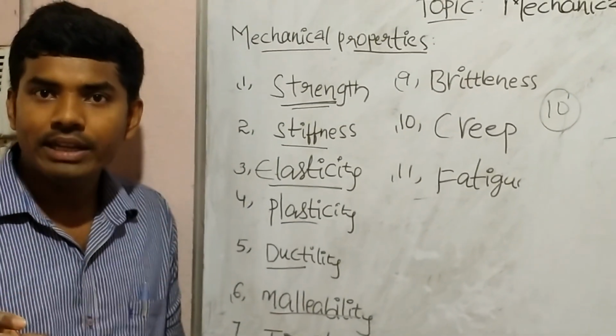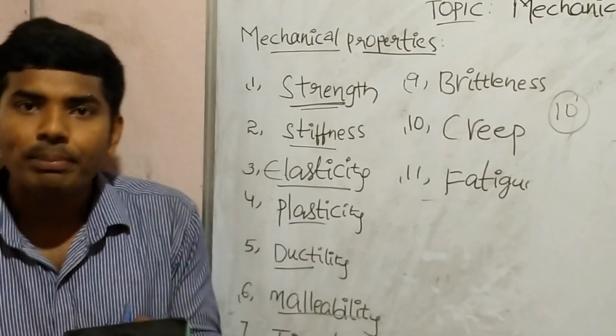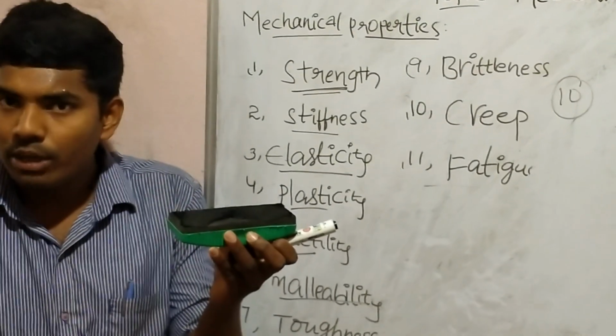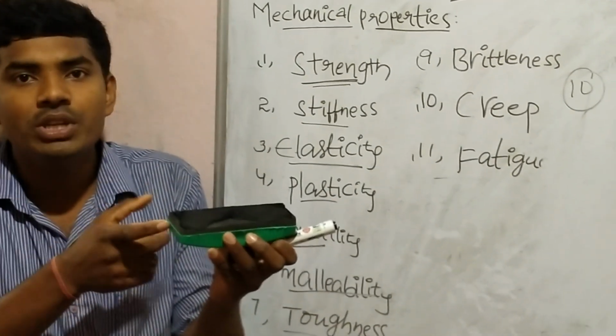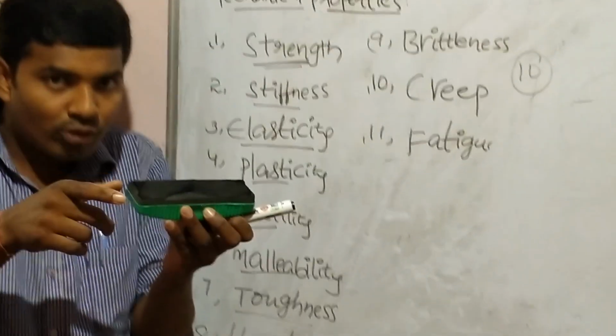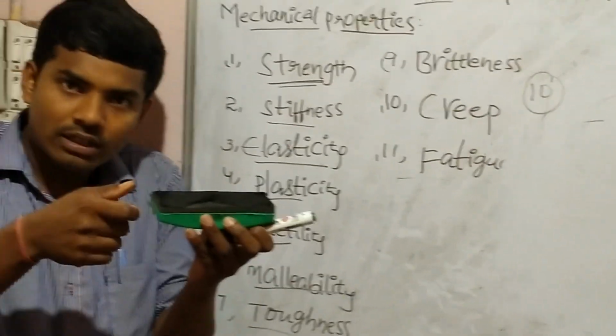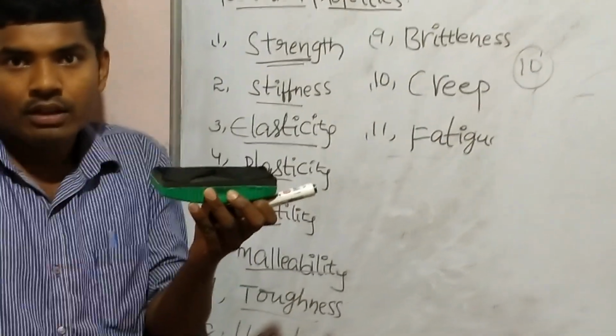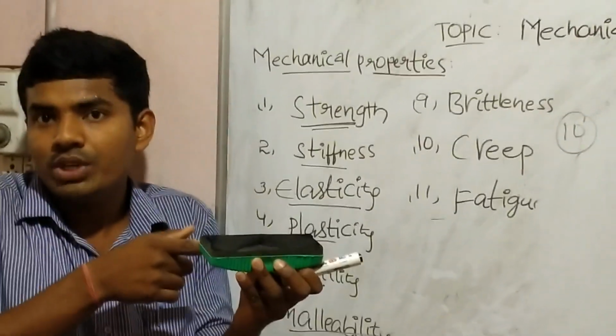It is the ability of material that when we apply load, it is somewhat deformed, and when the load is removed, it regains its original position. That is called elasticity. Whereas plasticity is when we apply load, it extends but cannot regain its original position.